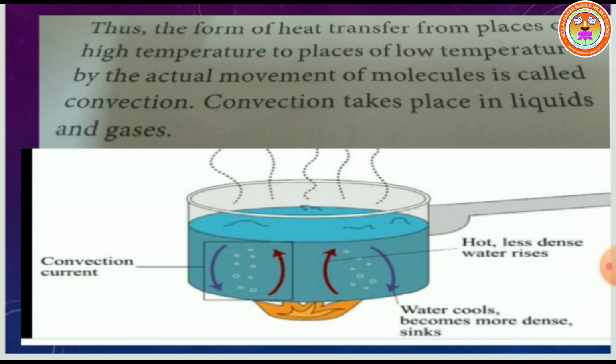So, convection current. Have you seen the picture, children? Hot, less dense water rises. Water cools, becomes more dense, and sinks.